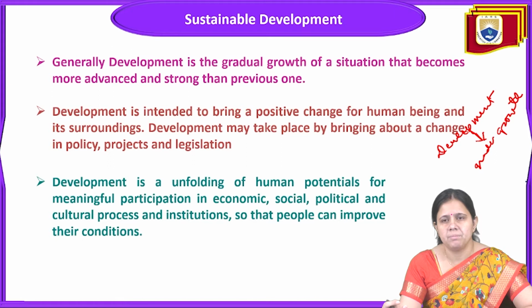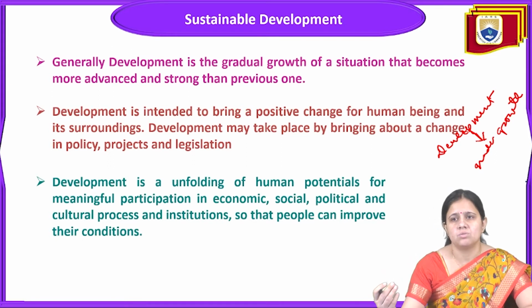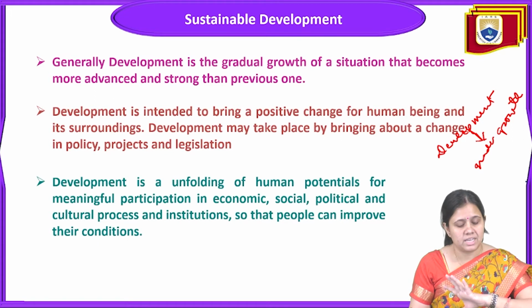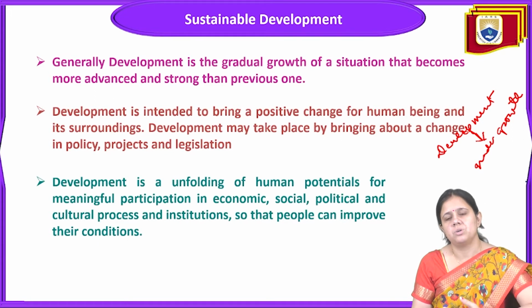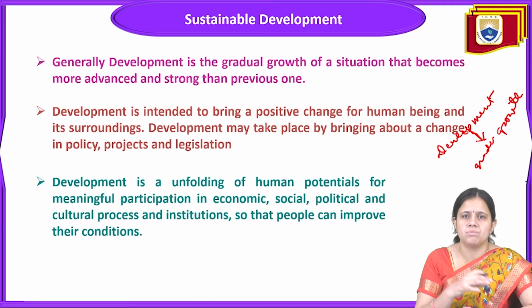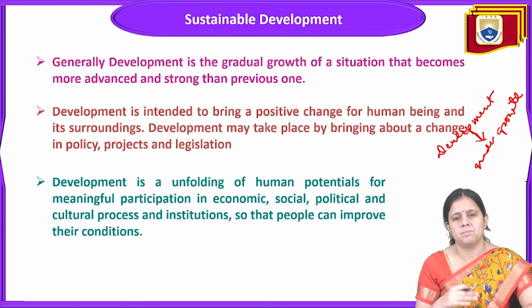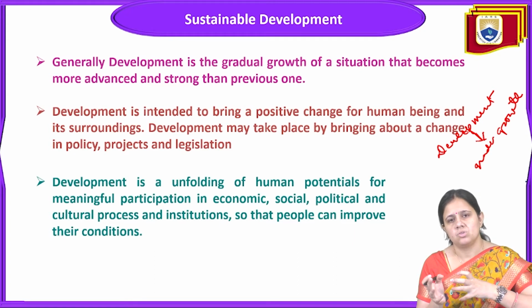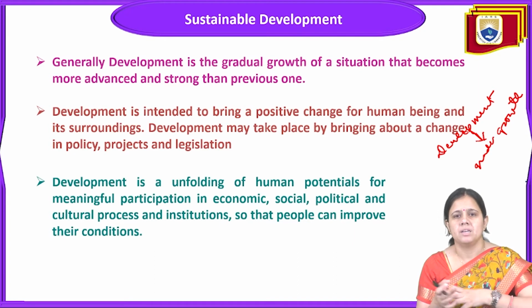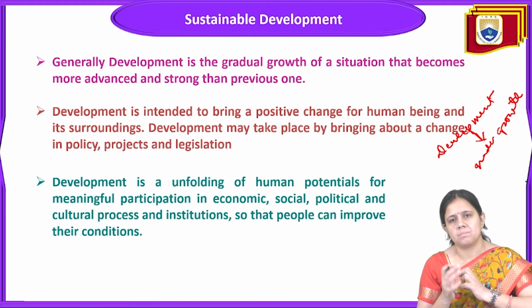Development may take place by bringing small changes in the policies, legislation and projects that are already going on in society. In this way we can bring development into society. We bring gradual changes to the existing policy, projects and legislation, so that after this the system becomes stronger. So we can term this development. Sustainable development is also something like that.